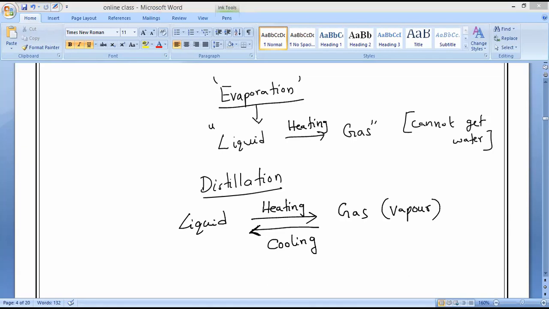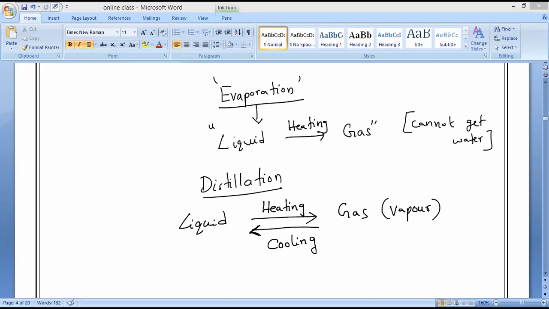Now, observe very carefully. Converting gas into liquid, what is the process called? We studied it in the first chapter. Condensation.